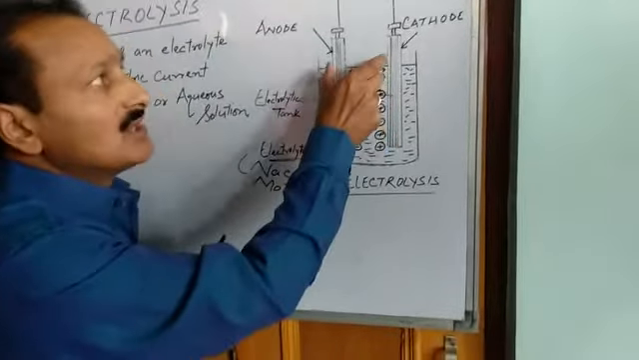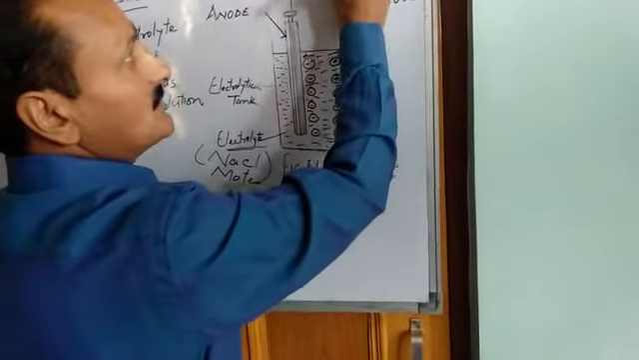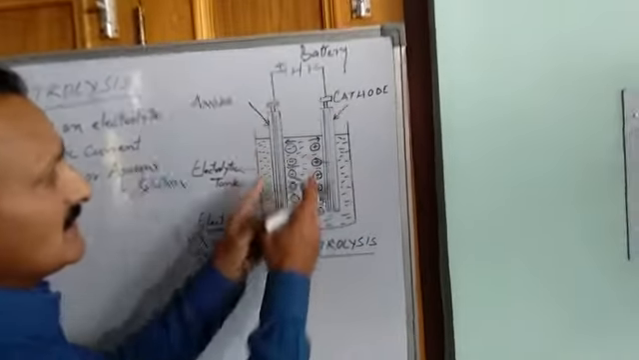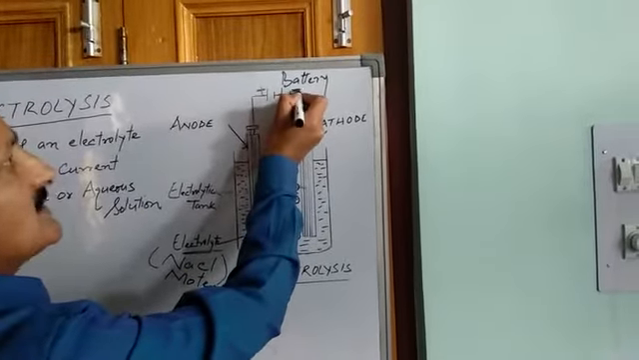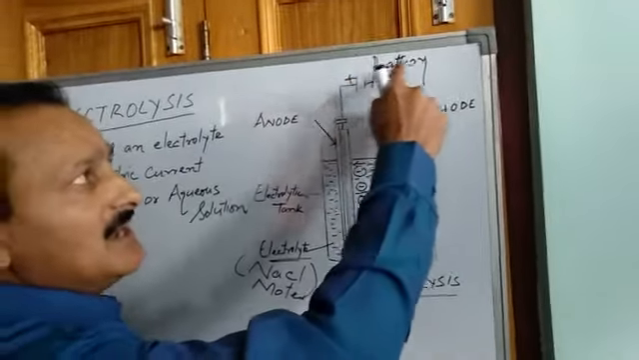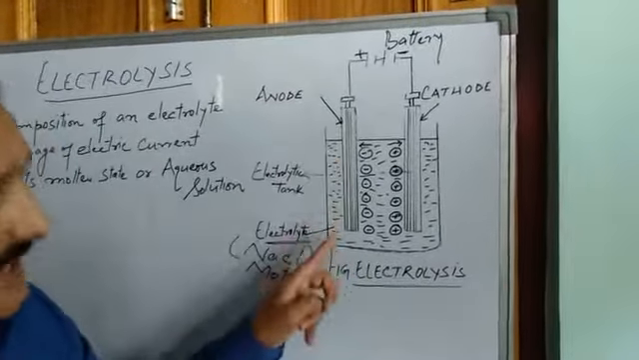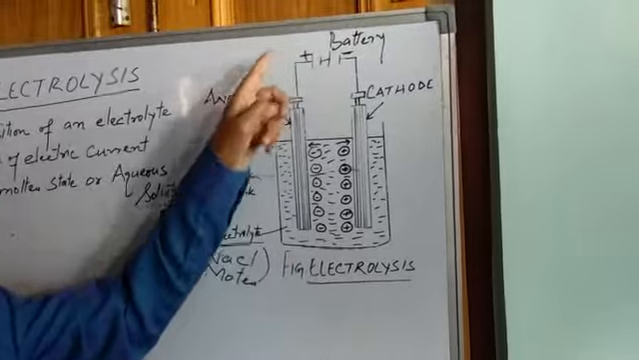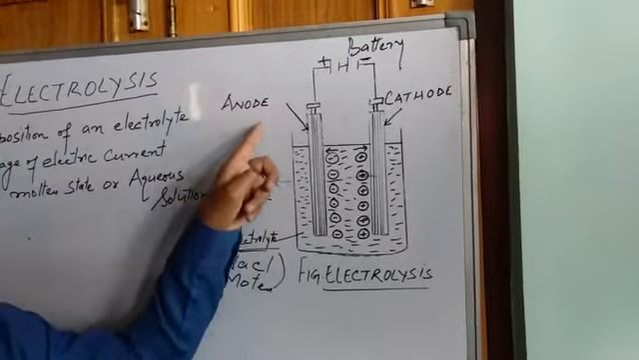These two electrodes are connected to a battery. This is a battery. So your two electrodes are connected to a battery. As you know, a battery has a positive terminal and a negative terminal. This is the positive terminal of the battery and this is the negative terminal of the battery. Now the electrode which is connected to the positive terminal of the battery is known as anode.